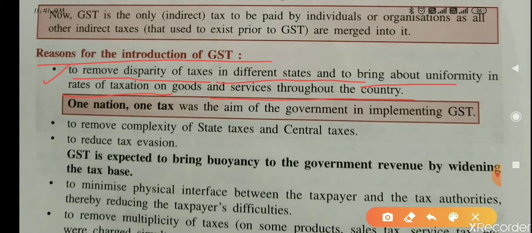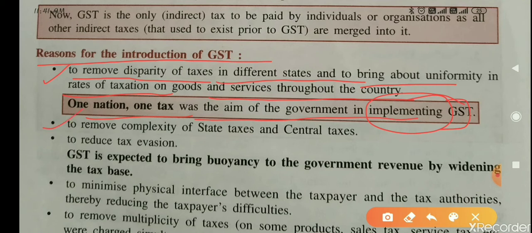So to remove that disparity of taxes, the government introduced this GST. One nation one tax is the aim of government in implementing GST. It means the government wants that one nation is there, so one tax should be there. So that's why the government implemented this GST.